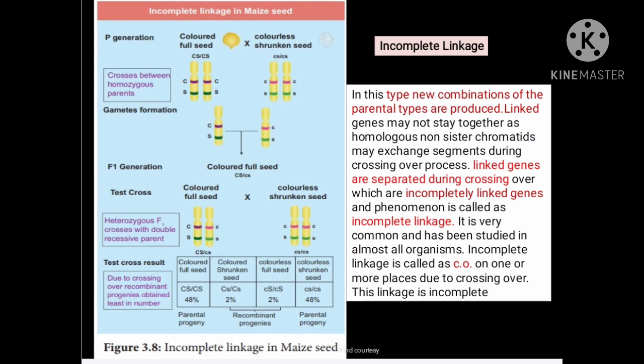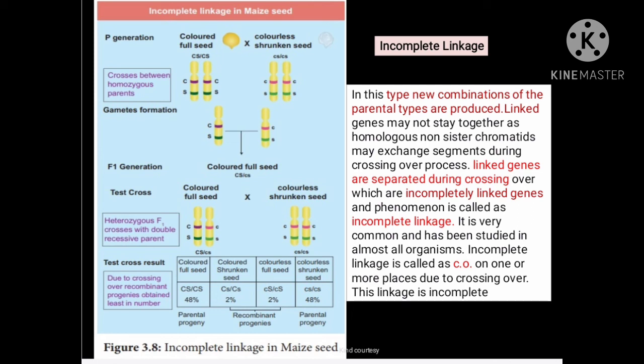After complete linkage, the other type is incomplete linkage. In this type, new combinations of parental types are produced. The linked genes may not stay together, as homologous non-sister chromatids may exchange segments during crossing over.